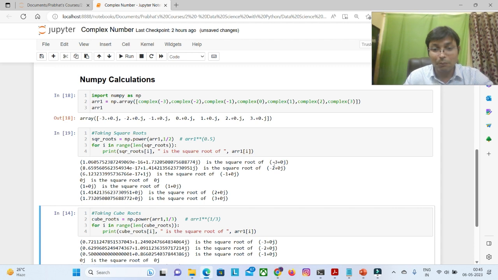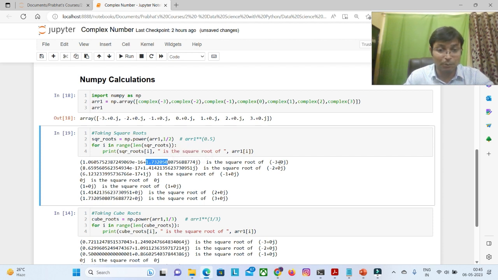So we see that minus 3 plus 0j is having a square root, like you can see 1.732. This is root 3, the square root here. So if minus 3 is the number, then the square root is 1.732j. So this is the imaginary part. Similarly, if we have minus 2 as a real number, then its root will be 1.414 as an imaginary number.